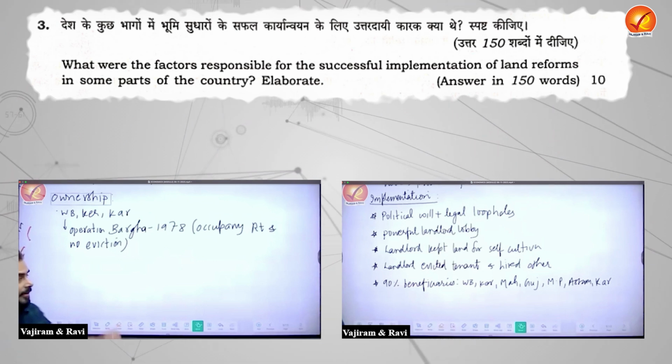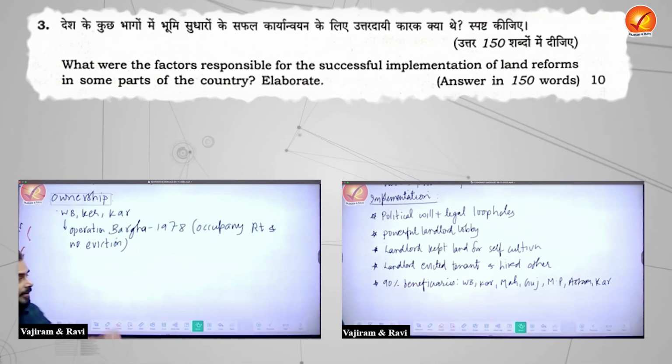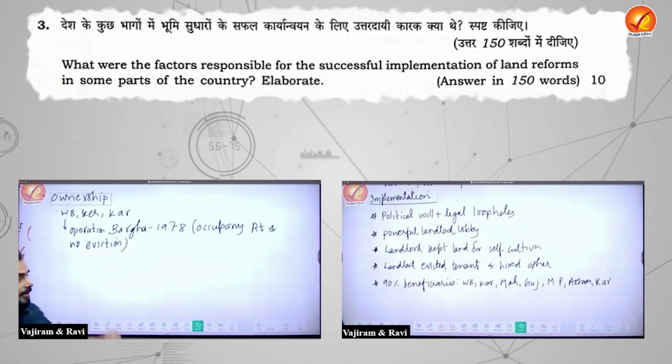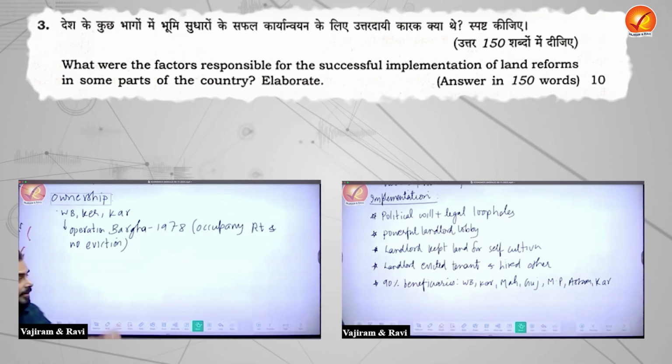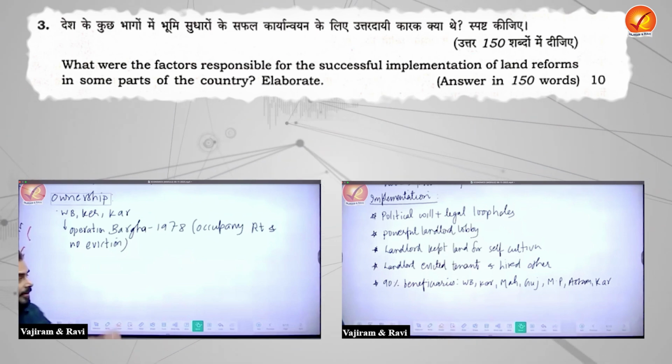On the other hand, the third question, which was a bit tricky as it asked factors responsible for the successful implementation of land reforms in the country. The land reform as a topic was extensively covered in the class with state-specific data and the case studies provided.